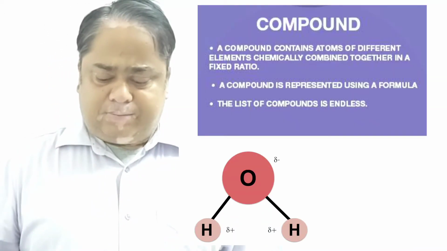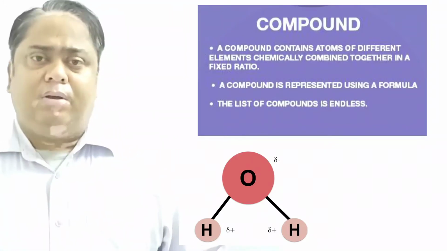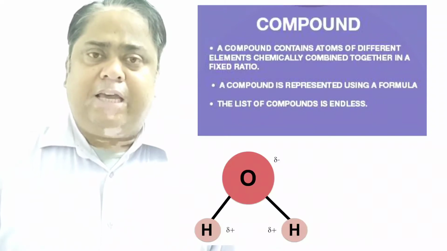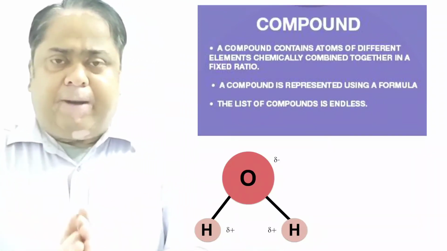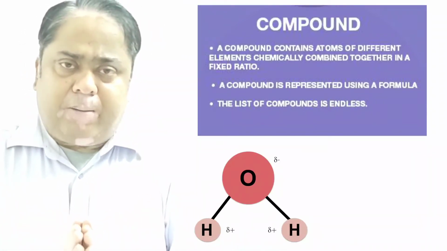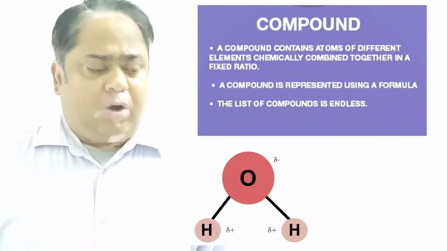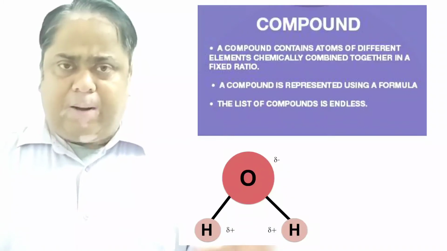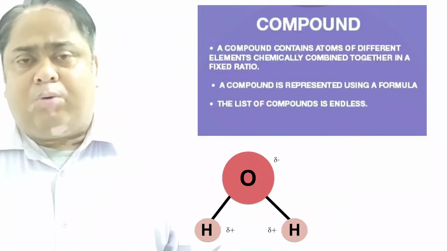Next topic is compounds. Compounds are formed when two elements combine. Say, if two hydrogen atoms combine, they form a molecule. Now one H2 molecule and another O2 molecule, if they combine together, they will form the H2O compound.